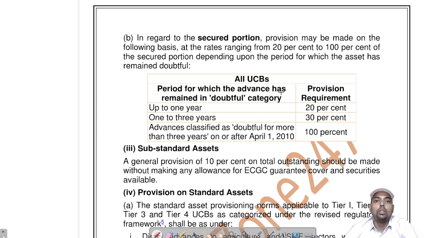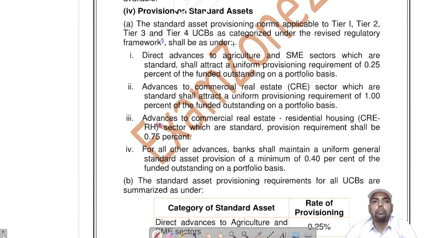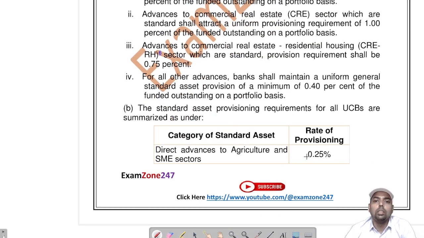Okay, this is for urban cooperative banks. Not only for urban cooperative banks, for normal ones too, you read everything. For scheduled commercial banks it will be asked. Provisioning for standard asset. Standard asset provisioning is applicable to tier 1, 2, 3 and tier 4 urban cooperative banks. Means for urban cooperative banks of all tiers, the provisioning on standard asset is applicable.